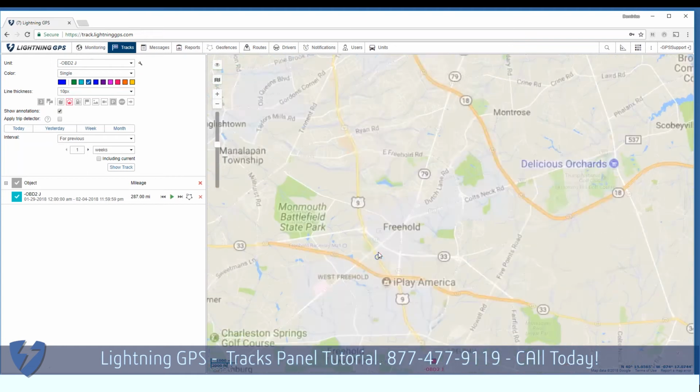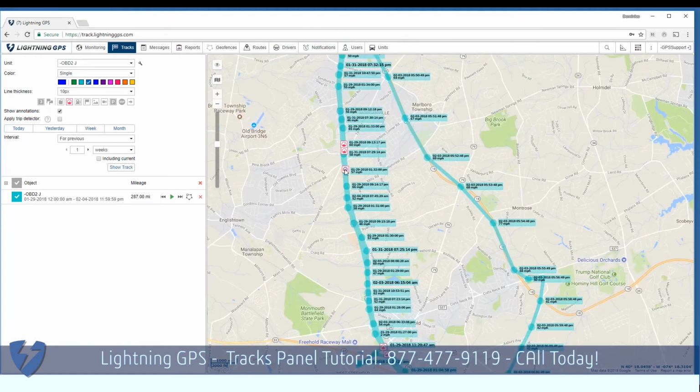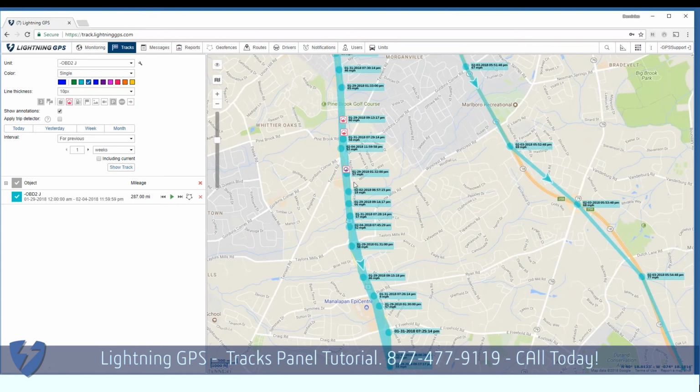The 3rd. So I have 3 different days of speeding in this area.